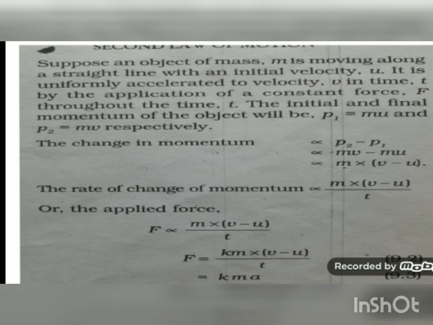Now if 1 Newton force is applied and the mass of the object is 1 and the acceleration produced is 1 meter per second square, then the value of k will be 1. So for k is equal to 1, F is equal to ma. This is the mathematical formulation of the second law of motion.